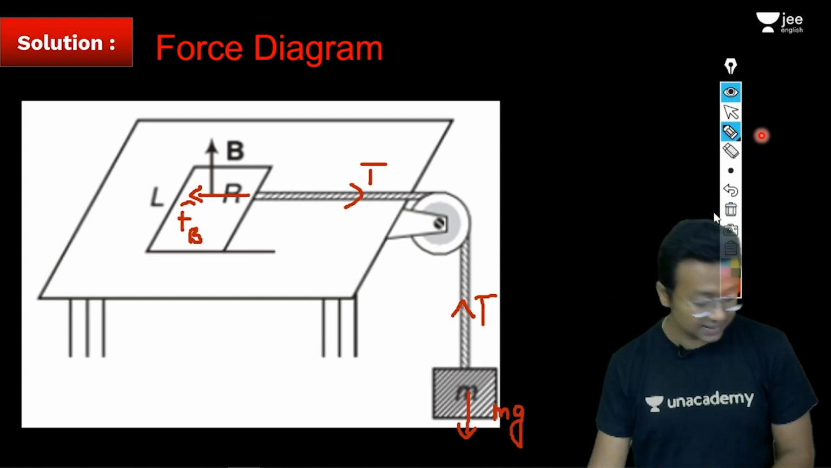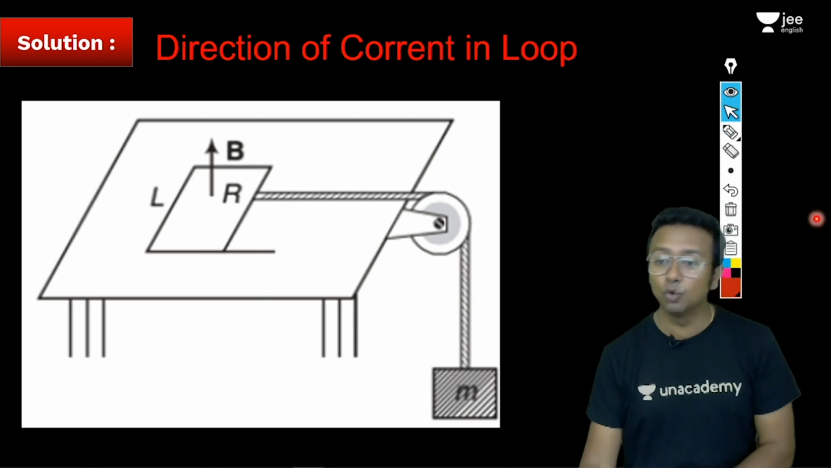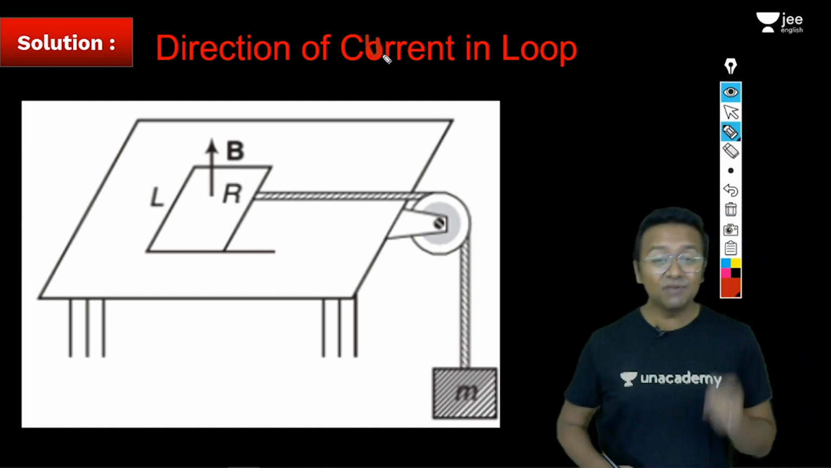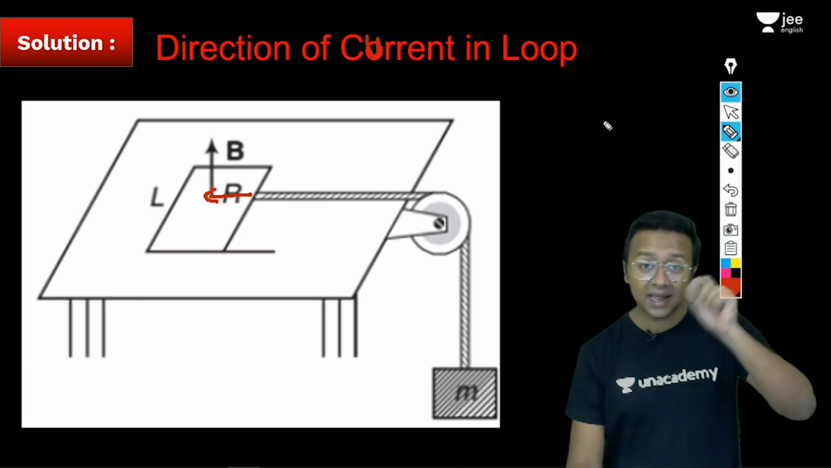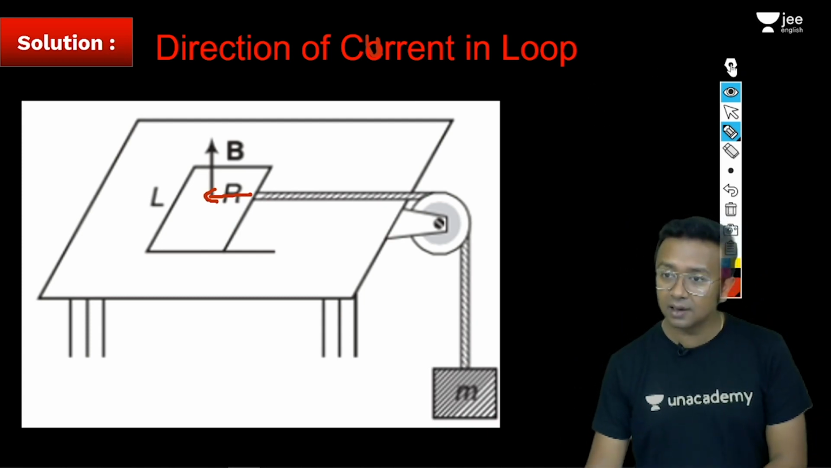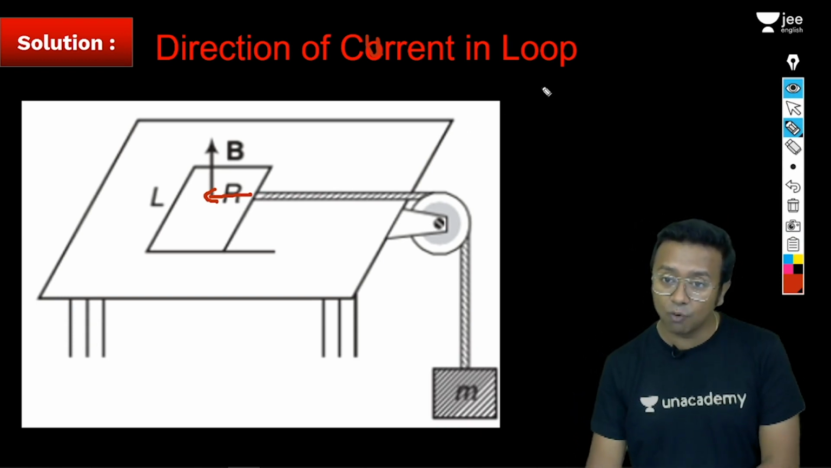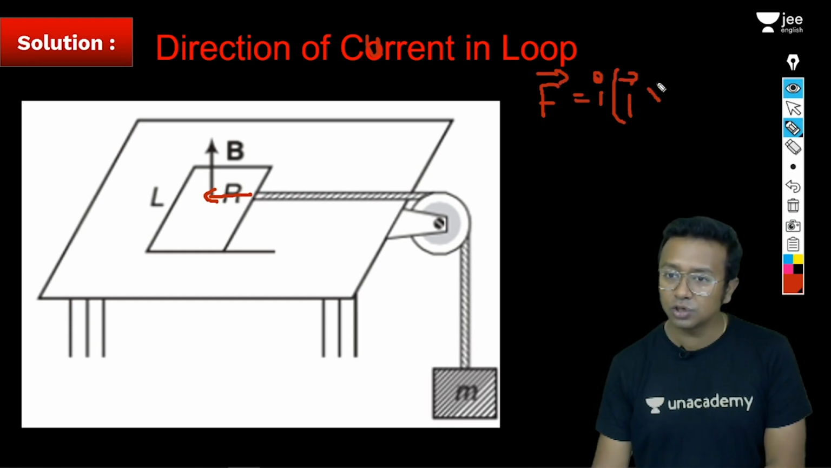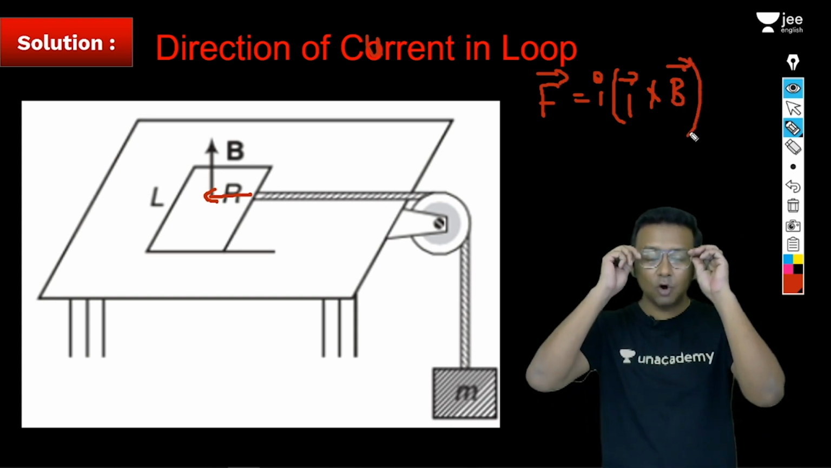Alright, so this is the net force analysis of this entire situation. Once we are done with this, we will go ahead and see the next thing. In which direction will the current flow in the loop? Force on this rod should be in this direction. Any current carrying wire in a magnetic field experiences a force given by the formula F = I L cross B. Clear?